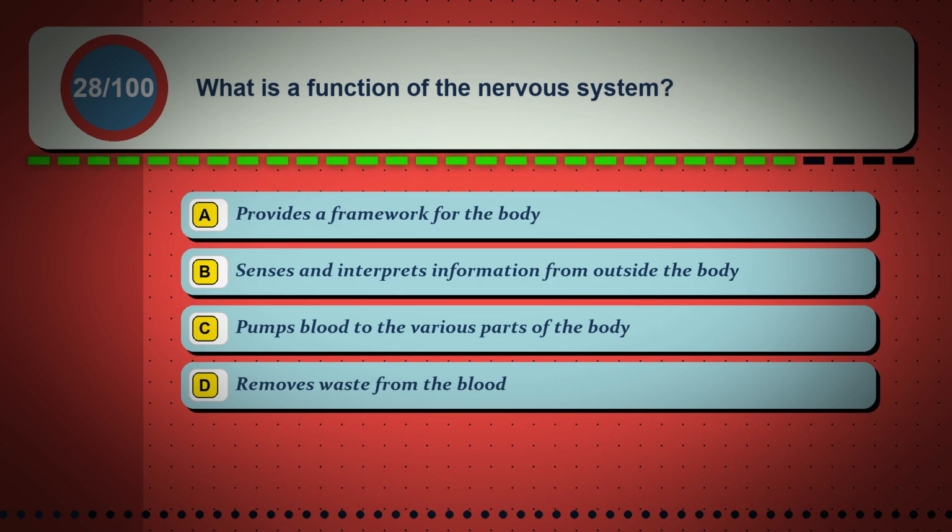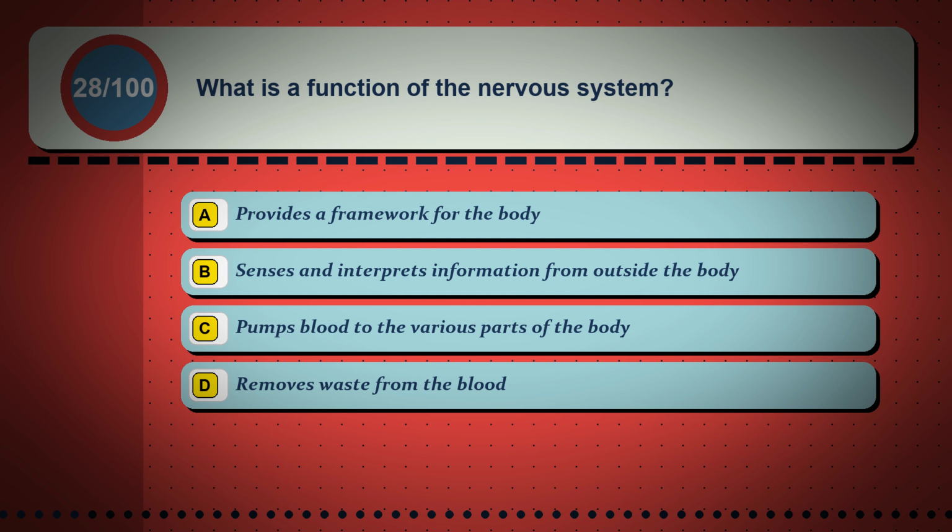Question 28. What is a function of the nervous system? Option A. Provides a framework for the body. Option B. Senses and interprets information from outside the body. Option C. Pumps blood to the various parts of the body. Option D. Removes waste from the blood.